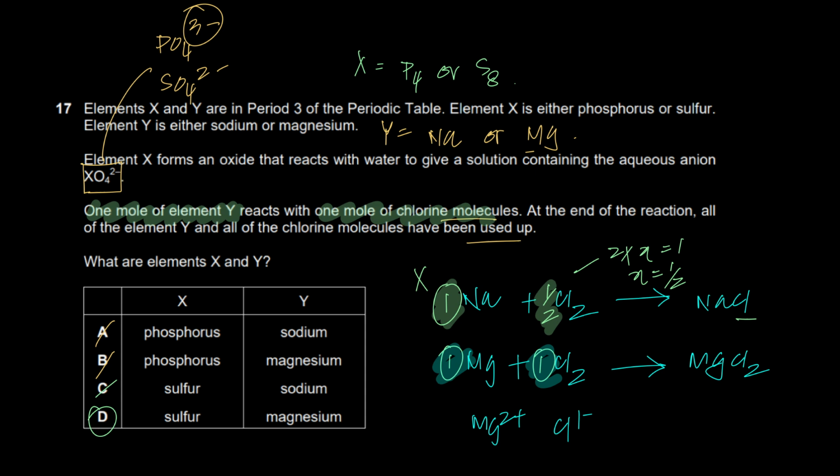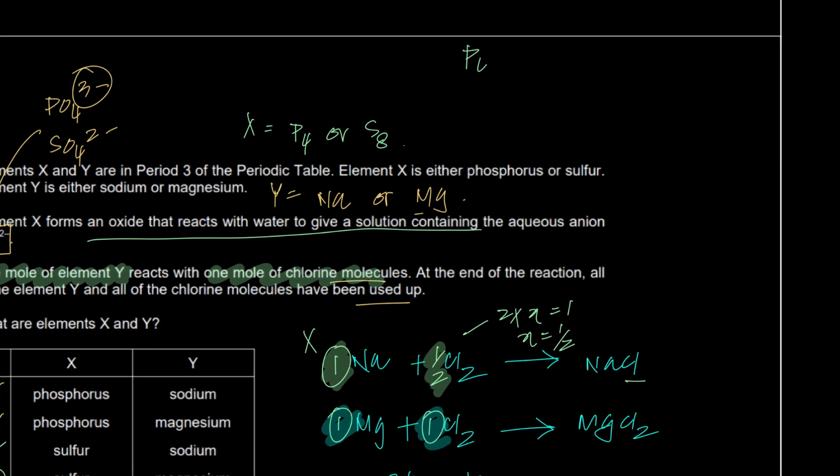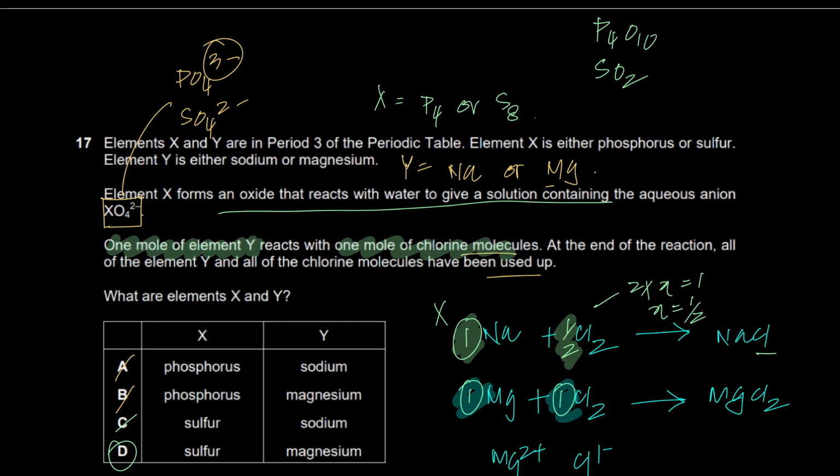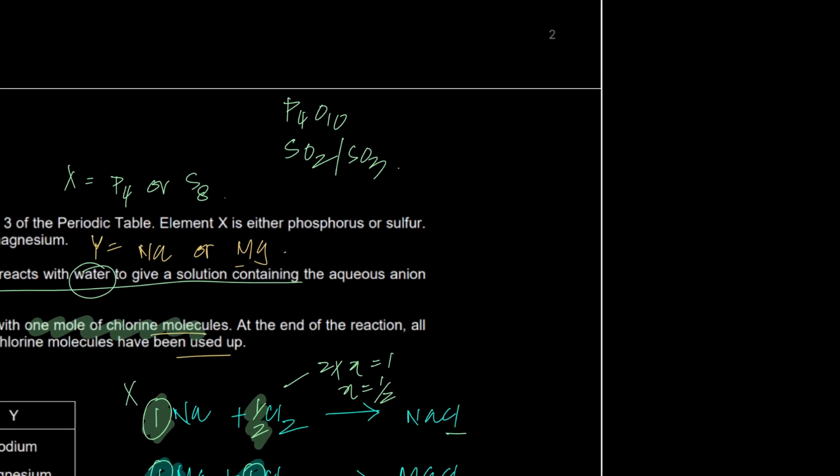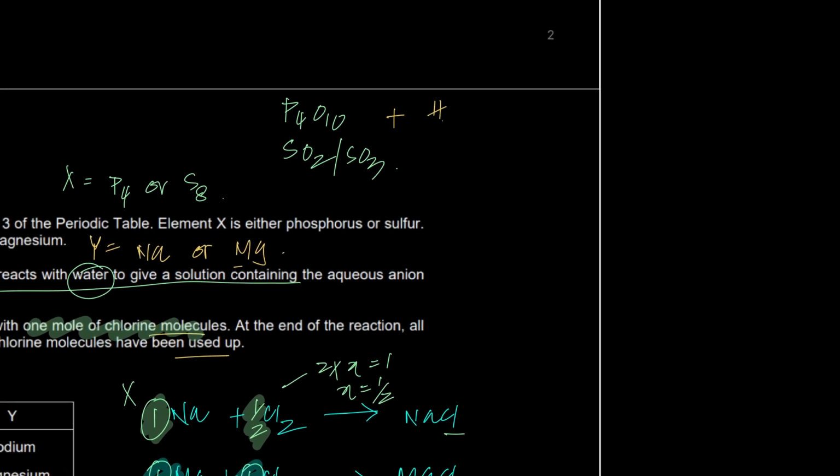Now, what do we mean by this part right here? Even if you did not know, you solved it. But what do we mean by this part? See, he's saying X forms an oxide. So when phosphorus forms an oxide, it's P4O10. And when sulfur forms an oxide, it's SO2 or SO3, right? So he's saying, be it SO2 or SO3, it doesn't really matter. But he's saying that when it forms an oxide, this oxide reacts with water. You should have also written it down slowly and gradually as you were solving this. When P4O10 reacts with water, what happens? It forms phosphoric acid, H3PO4.